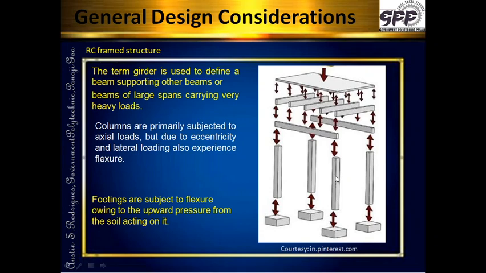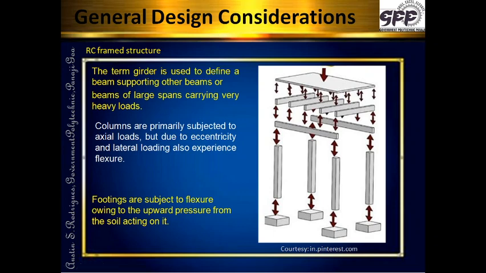If the casting of the columns is not proper, then the centroid of the section can be shifted. If the centroid is shifted, then there could be eccentricity created, because the reaction would be at one point and the centroid would be at another. So there could be various reasons why this is happening. That was one of the reasons. We will be discussing these reasons separately later.